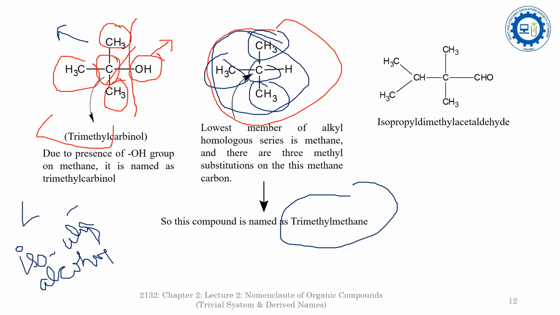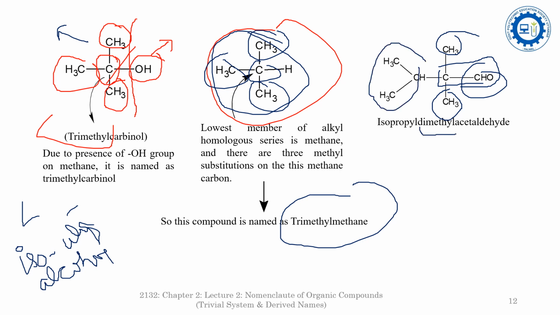See this example. In this example, it is an aldehyde group, and it is acetaldehyde. And now the lowest member is the acetaldehyde. Two methyl groups are attached here. Since two methyl groups are attached here, it is dimethyl, and one isopropyl radical is attached to this carbon, so it is isopropyl dimethyl acetaldehyde.